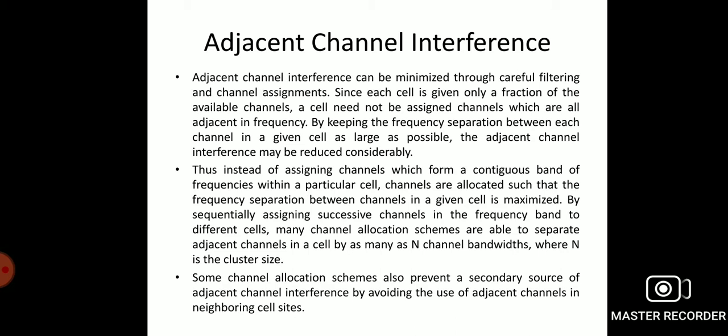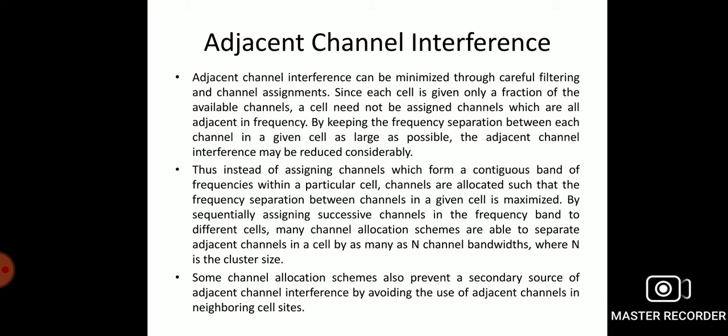Thus, instead of assigning channels which form a continuous band of frequencies within a particular cell, the channels are allocated such that the frequency separation between the channels in a given cell is maximized.